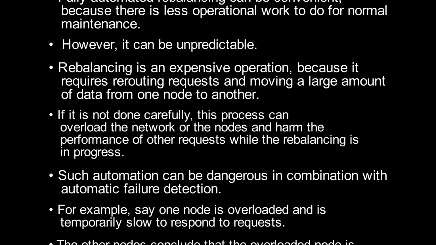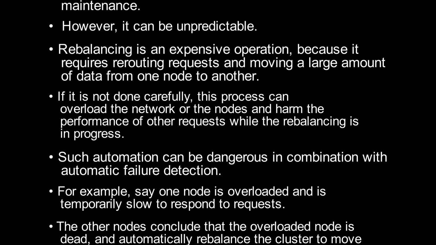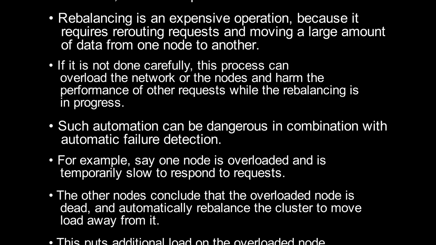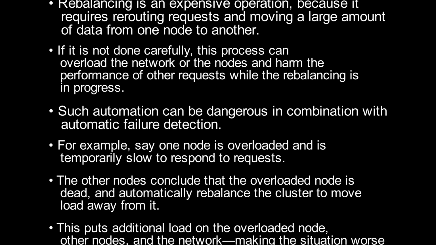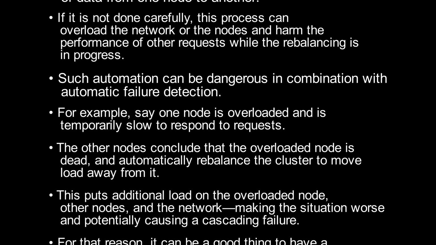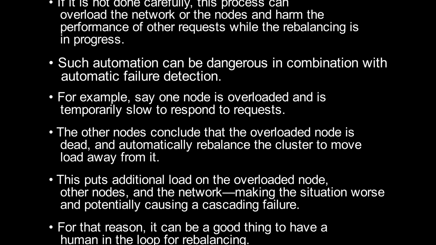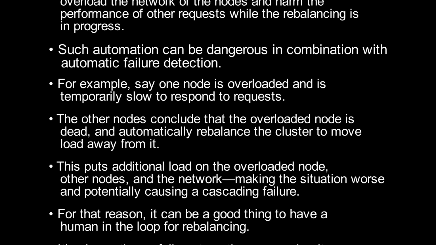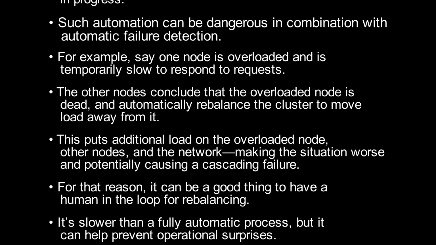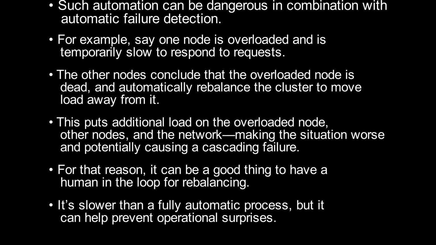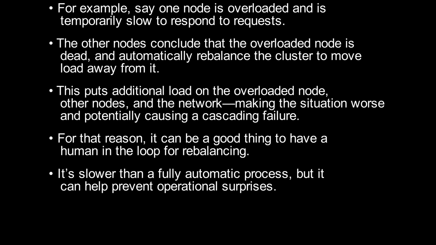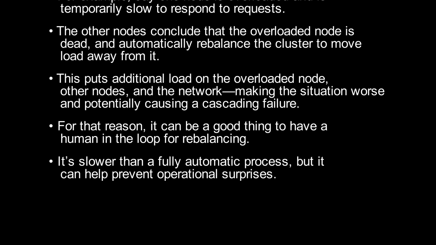Such automation can be dangerous in combination with automatic failure detection. For example, say one node is overloaded and is temporarily slow to respond to requests. The other nodes conclude that the overloaded node is dead and automatically rebalance the cluster to move load away from it. This puts additional load on the overloaded node, other nodes, and the network, making the situation worse and potentially causing a cascading failure. For that reason, it can be a good thing to have a human in the loop for rebalancing. It's slower than a fully automatic process, but it can help prevent operational surprises.